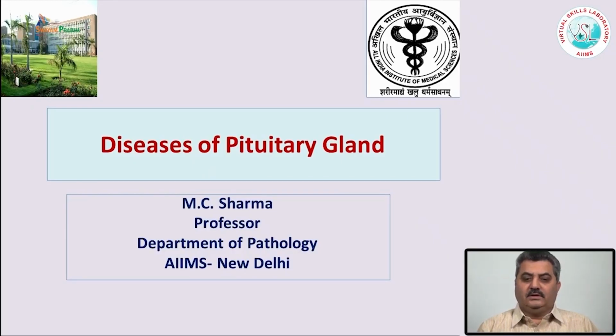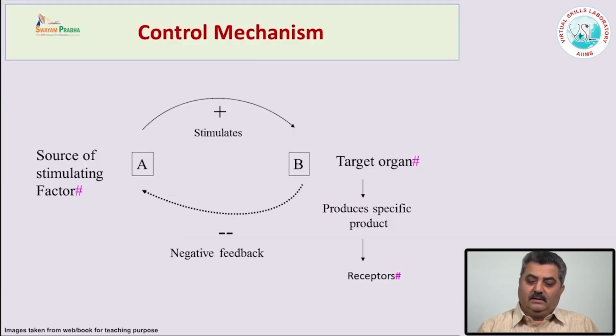Today we will discuss the diseases of the pituitary gland. The pituitary gland is a very small endocrine organ which lies in the sella and is well protected all around by a bony cage and above by the dura mater, which is the diaphragma sellae. Although very small, it is known as the master gland because it controls almost all the endocrine glands in the body except the parathyroid gland and the pancreas.